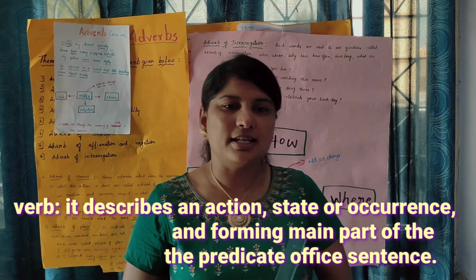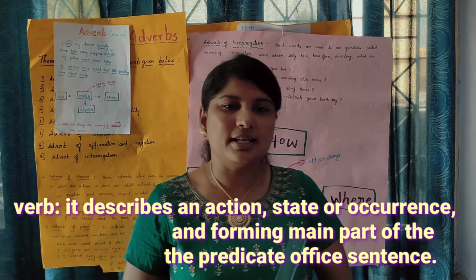An adverb is a word that tells something more about the verb. For example, an adverb can modify the adverb, it can modify the adjective, and also it can modify the verb.